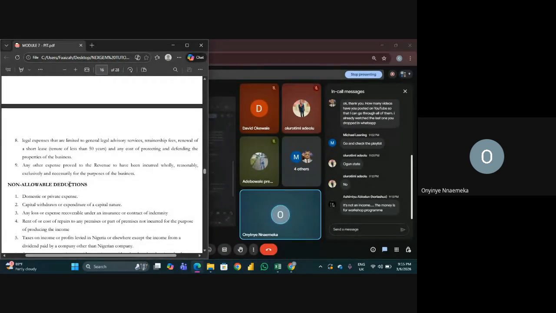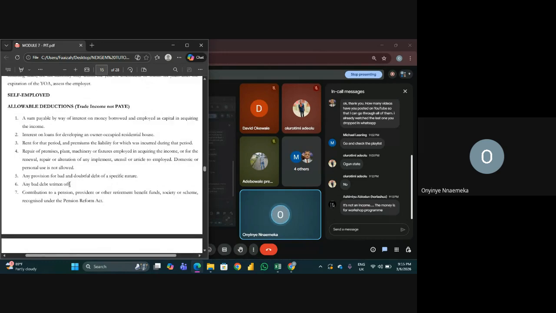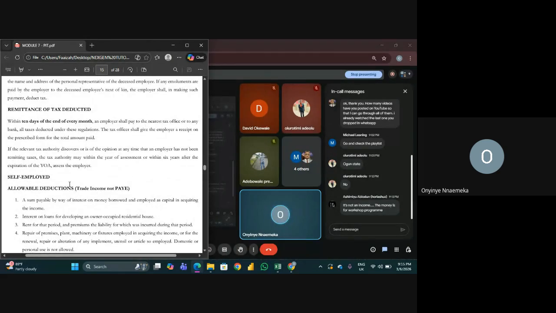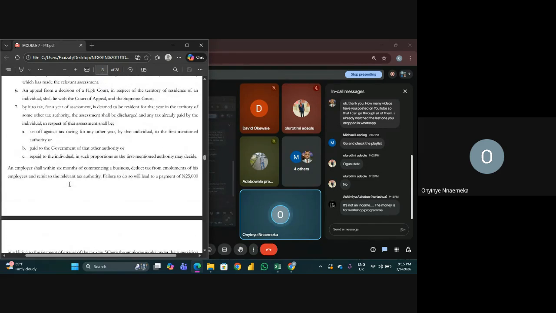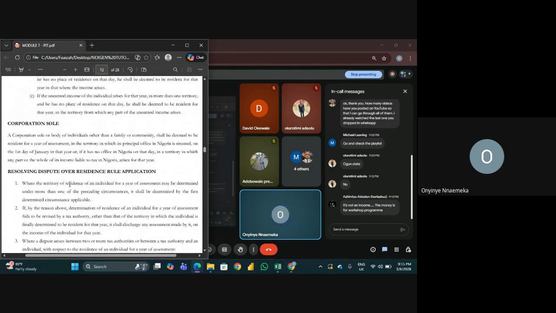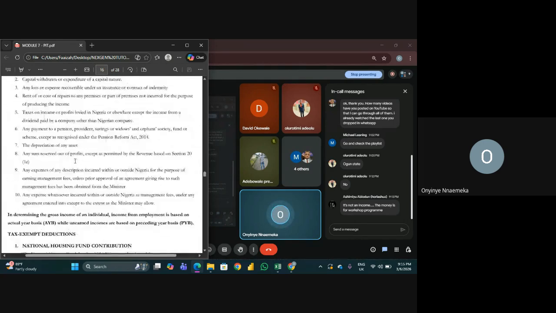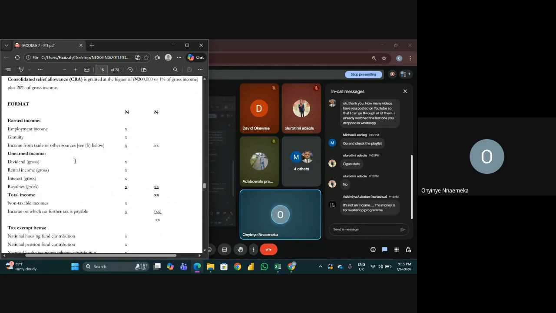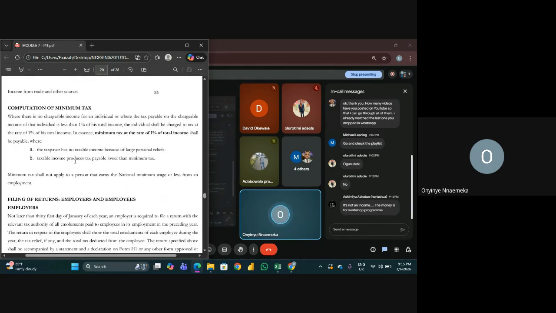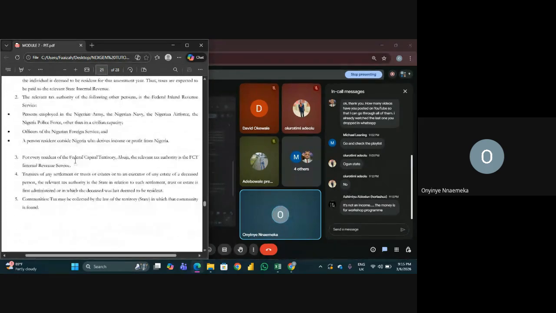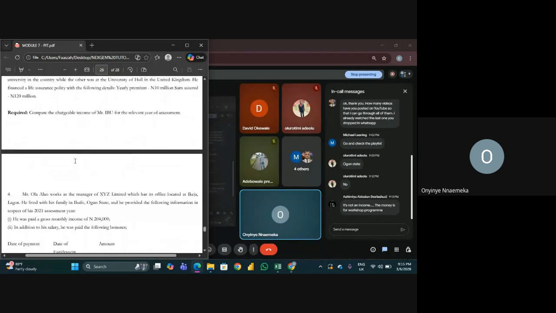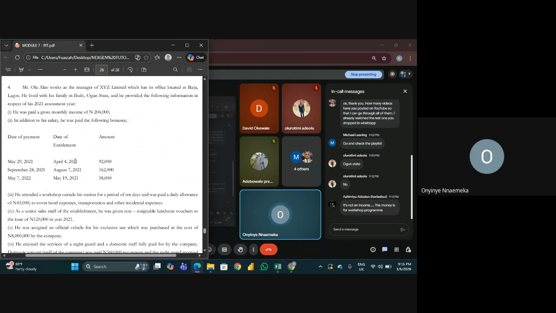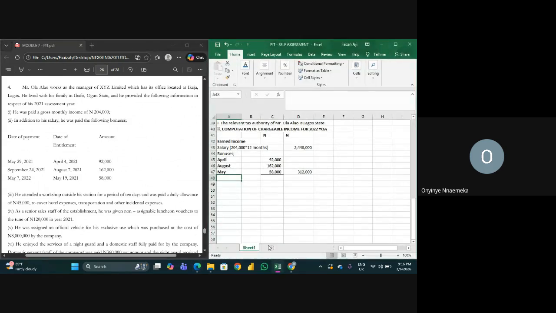Where will I find this? Honestly, I don't know where I'll find it in this material, but I know it's there. We talked about it last time. Maybe when you guys have time, you go through the material again to look for that particular part. Okay, so that is not an income, we ignore it.